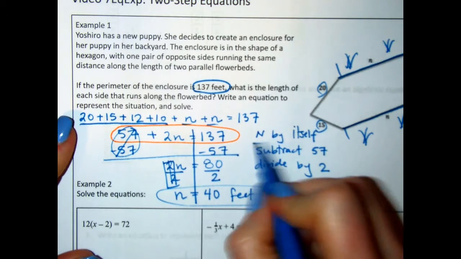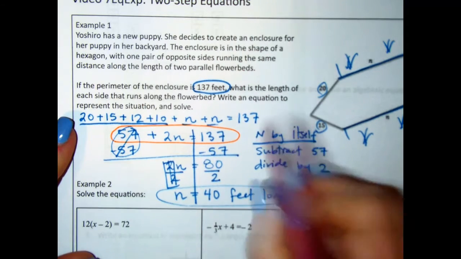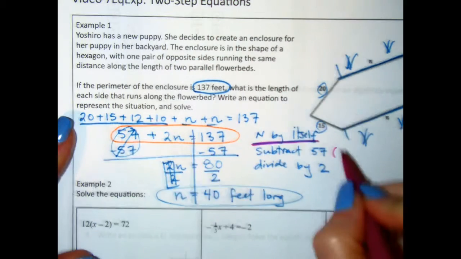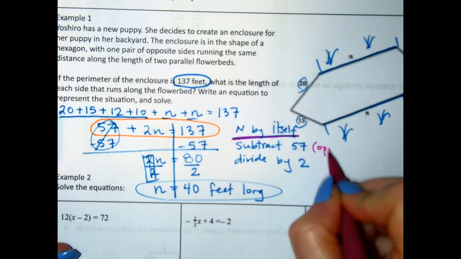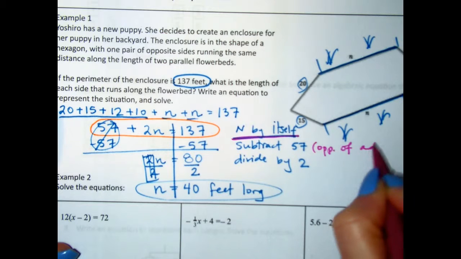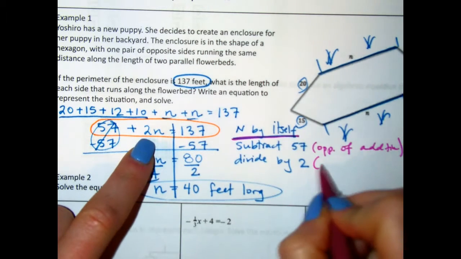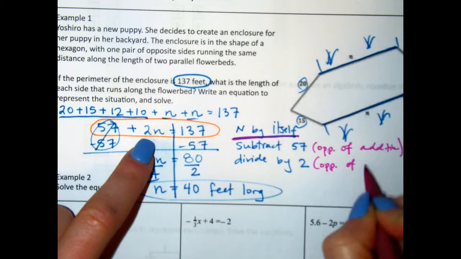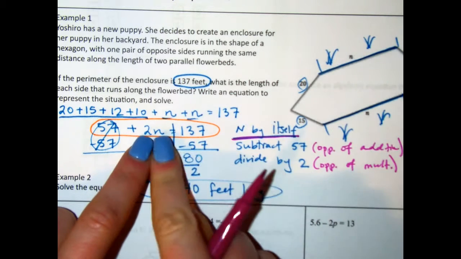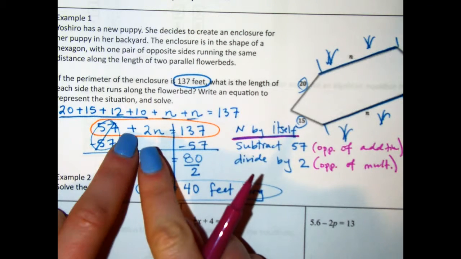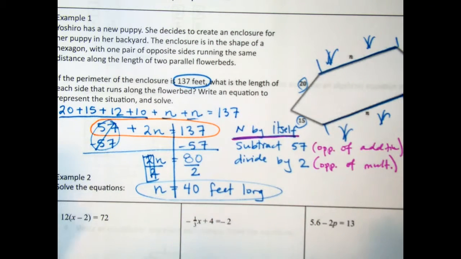So remember that our goal is to get the variable by itself. So we're doing the opposite. So subtraction is the opposite of addition. And the division is the opposite of multiplication. So we see multiplication here, so we do the opposite to get rid of it. We see addition here, so we do the opposite to get rid of it. This is what we're going to do for the next 3 as well.